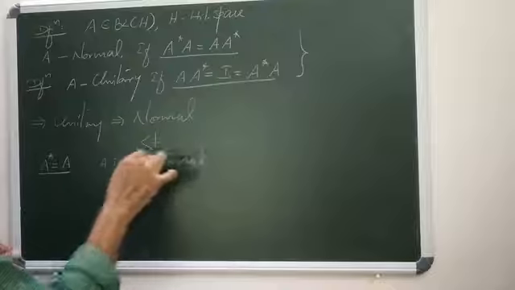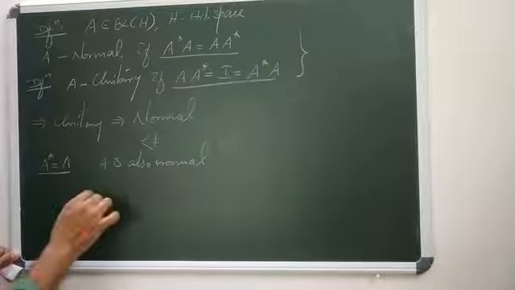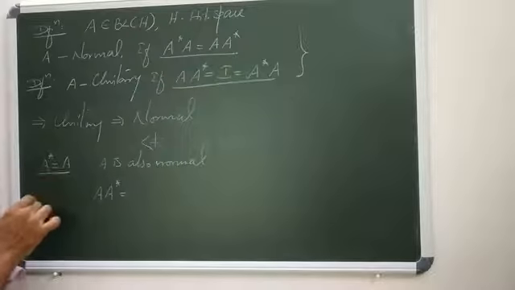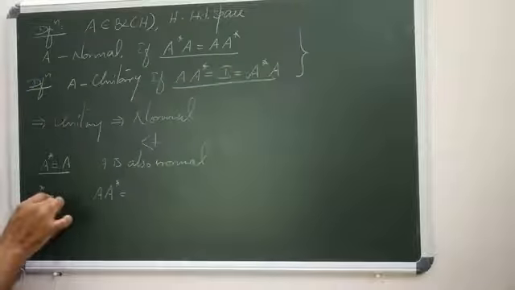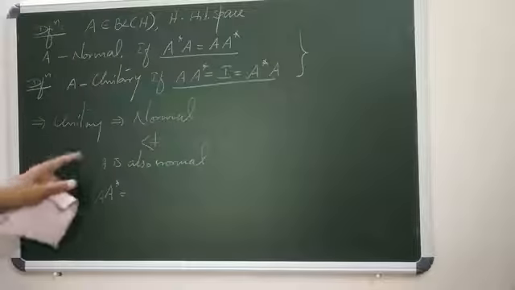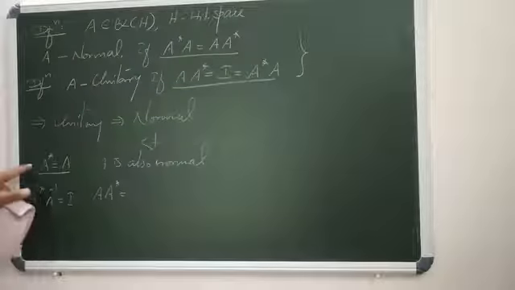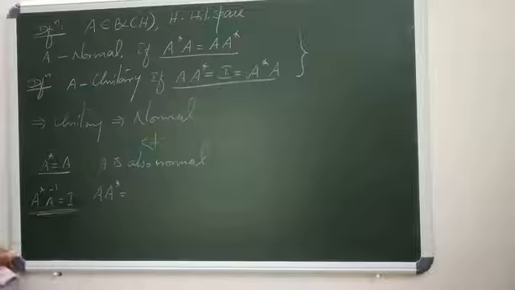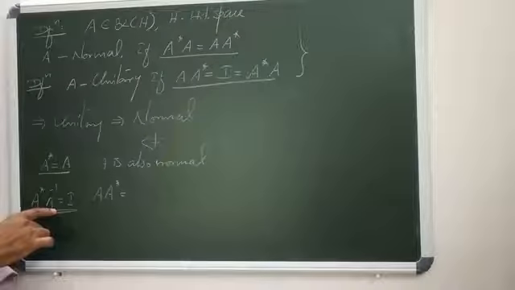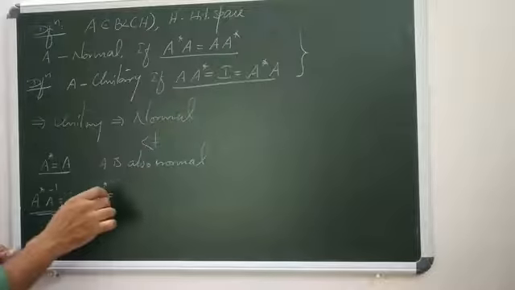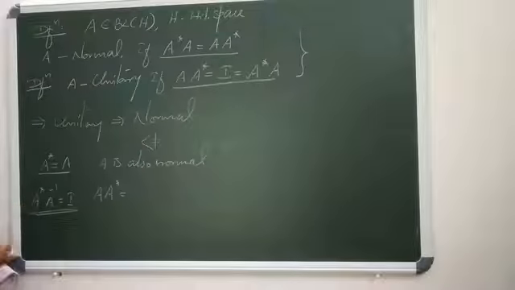Why? A is self-adjoint means A star equals A. So what is A star? A star equals A means A star into A inverse equals identity. If you multiply on both sides with A inverse, A star A inverse is identity.